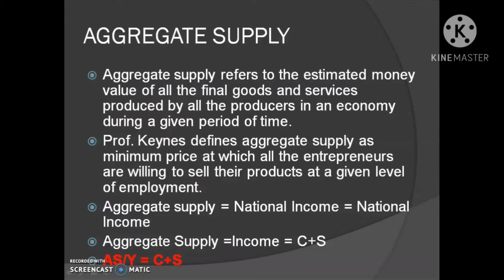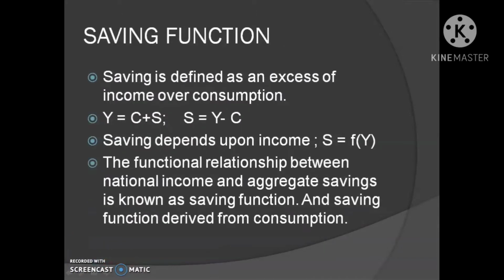In the last class, we discussed the consumption function. So today we are going to discuss the saving function. Saving is defined as an excess of income over consumption expenditure.